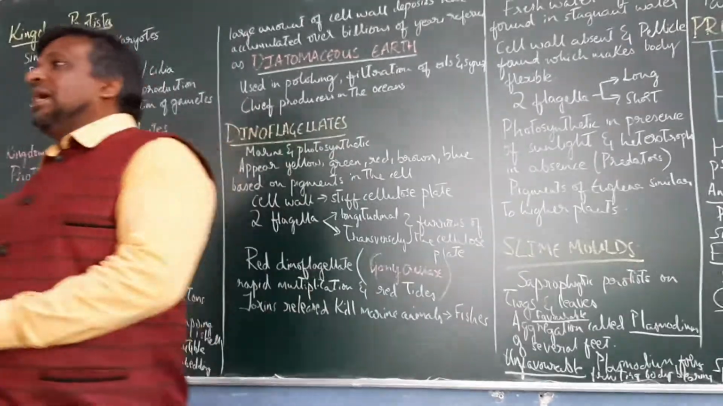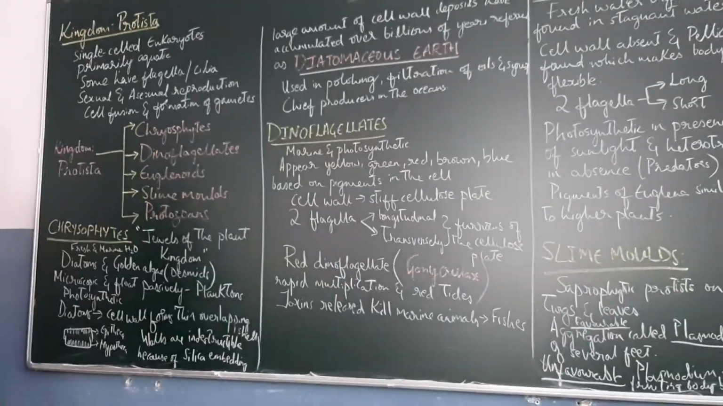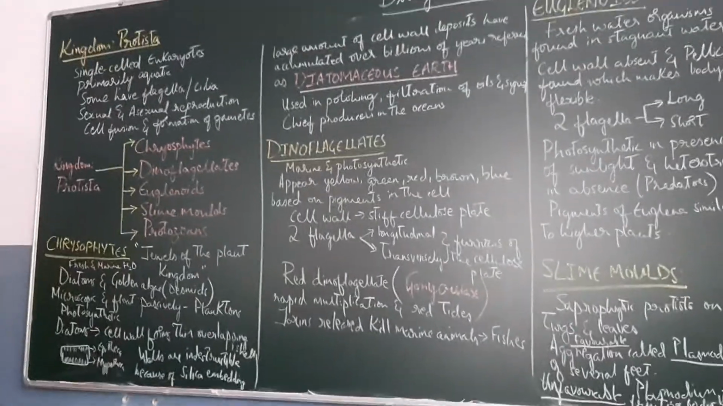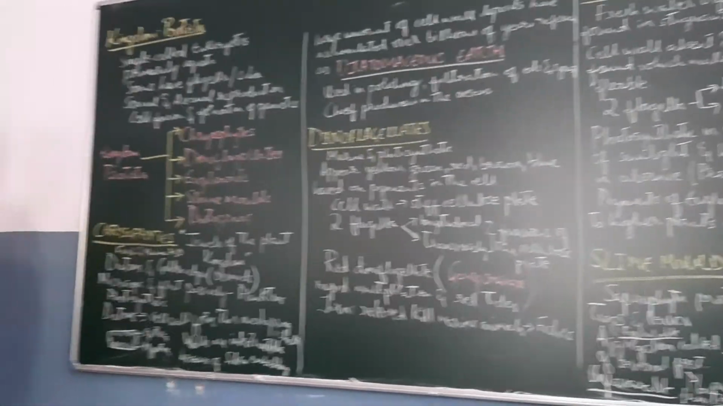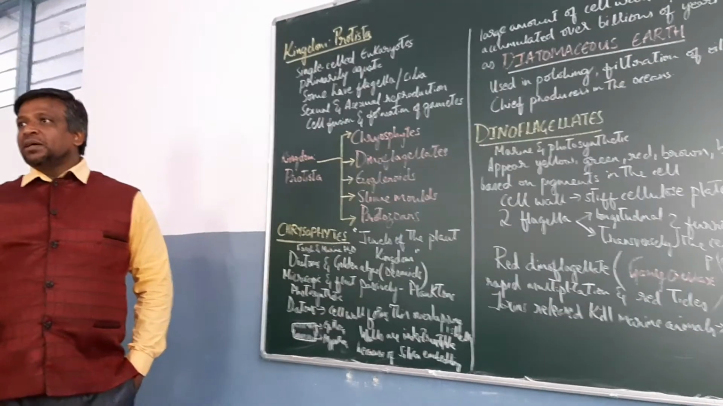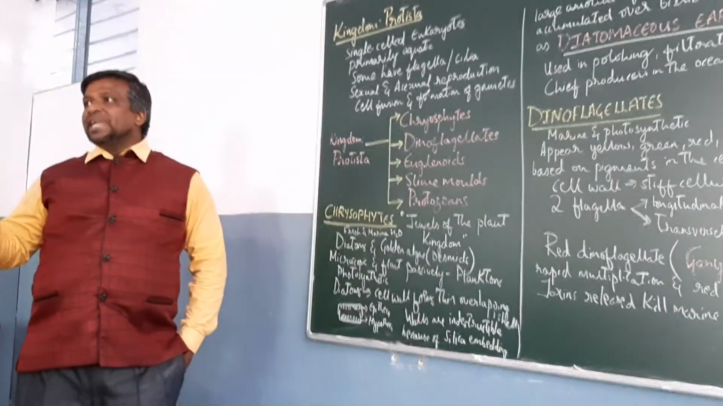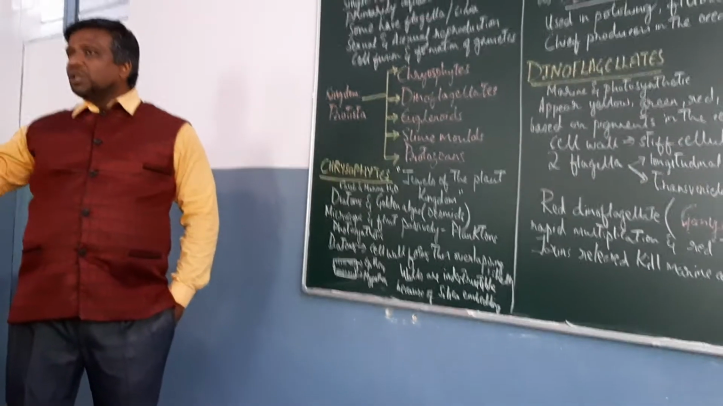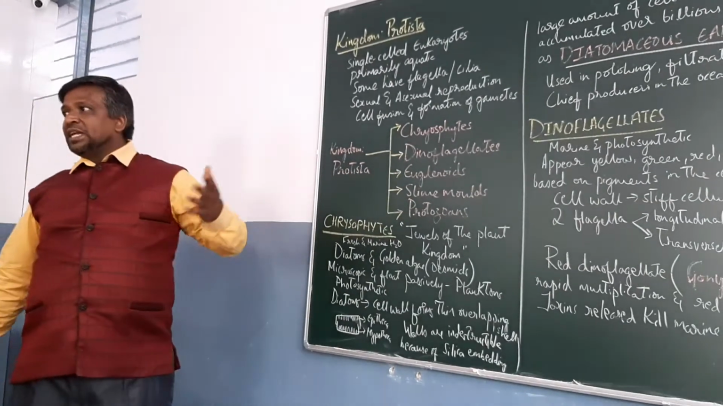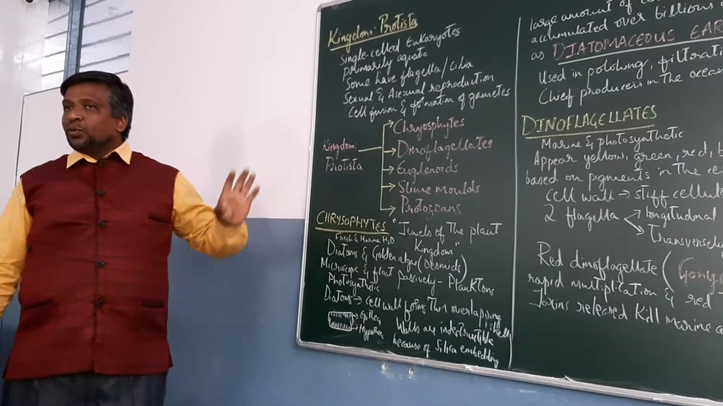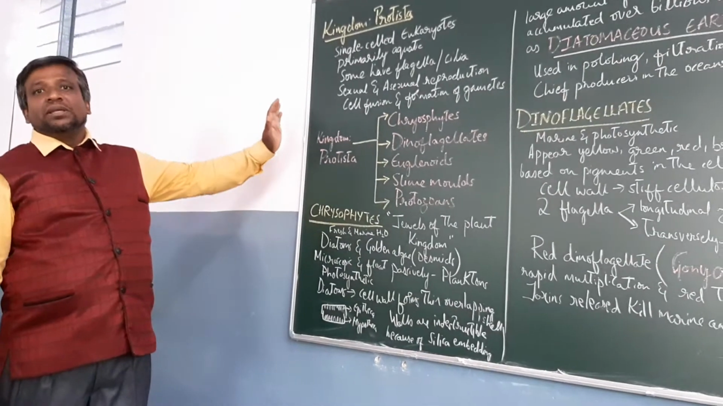In the previous class, we had discussed the biological classification, the five kingdom classification. You know about Protista, kingdom Monera, Mycota, kingdom Plantae and Animalia. So all these five kingdom classifications we have already studied. Kingdom Monera we did in the previous class. Today's class we study about kingdom Protista.